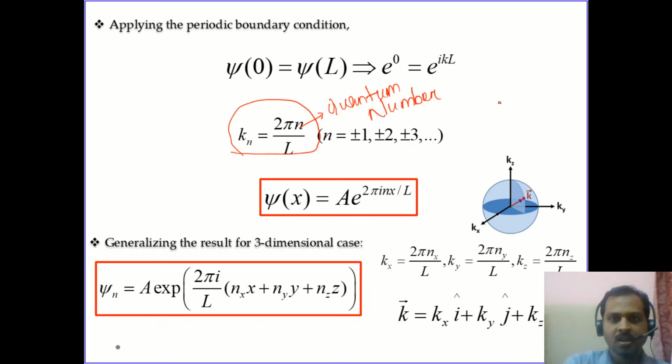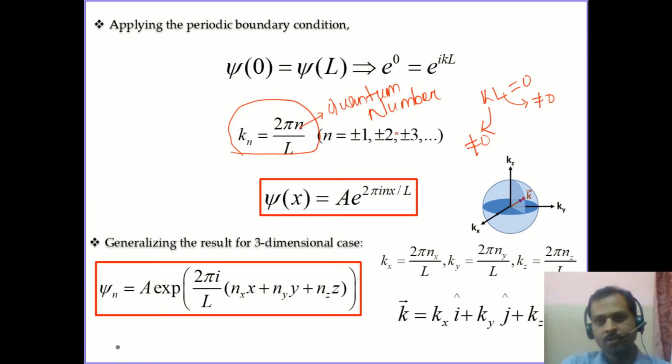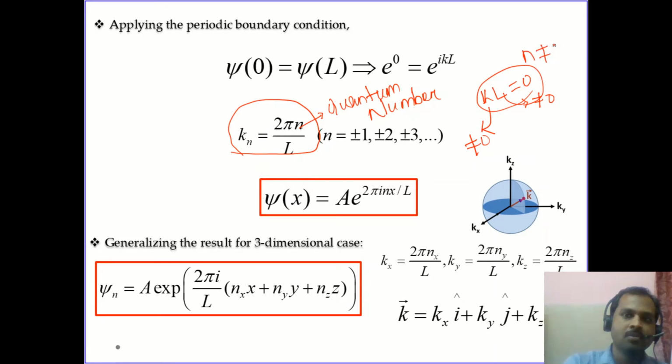Here we cannot take n to be equal to 0, because if n is 0, then kL becomes 0, which is physically not acceptable, because L is the length of this particular system, which cannot be 0, and k corresponds to the kinetic energy of the electrons, which also cannot be 0. So neither L nor k will be 0. So kL equal to 0 is not acceptable. That's why n is not equal to 0. So the value of n is only the integers except 0.